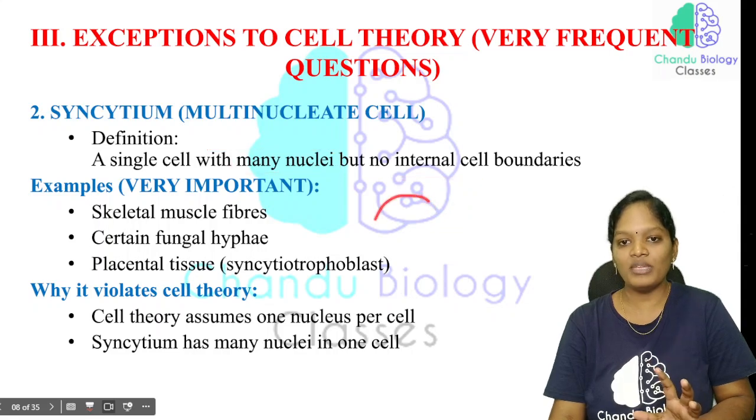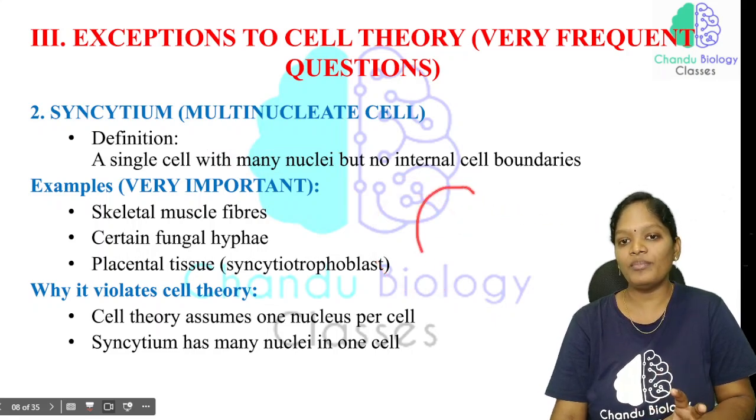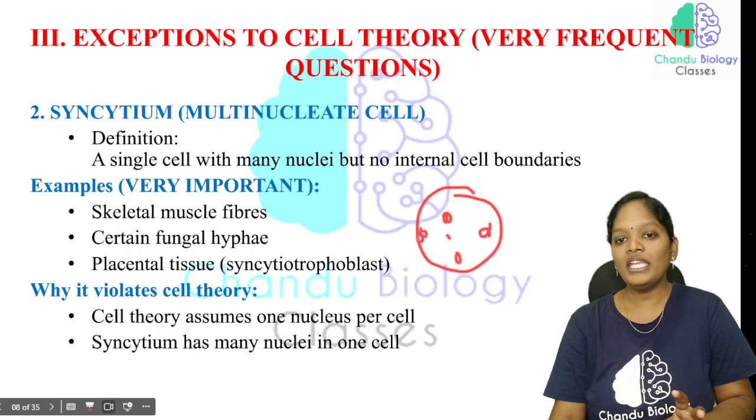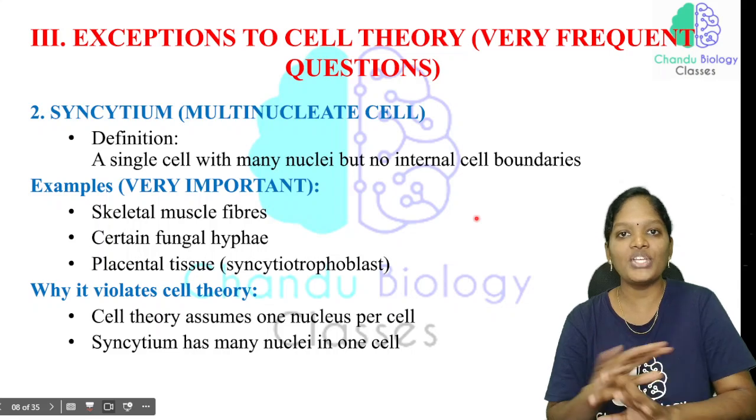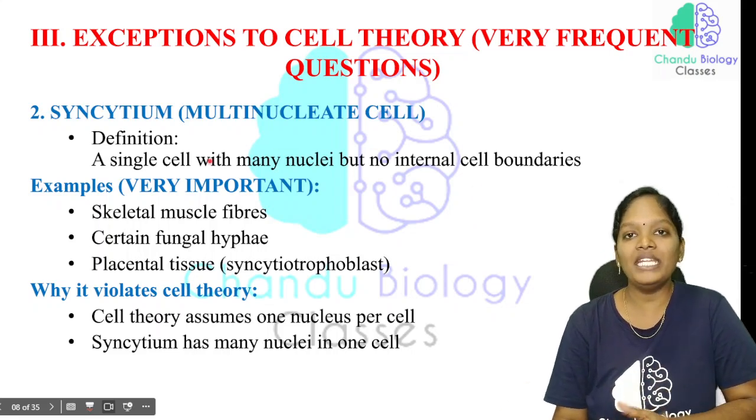Just listen to me. This is a cell, and this is a nucleus. This is how one normal cell is. But in a syncytium, there is one cell which has many nuclei and there are no boundaries. They just float in the cytoplasm. So this is a syncytium, a multinucleate cell.